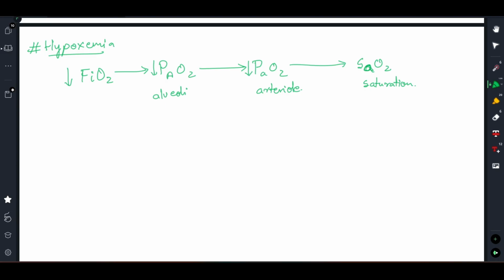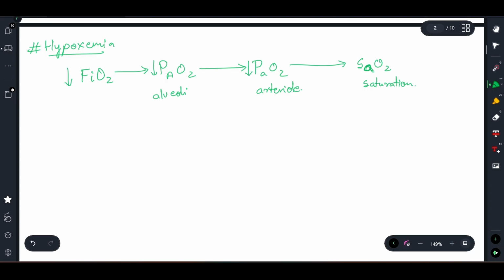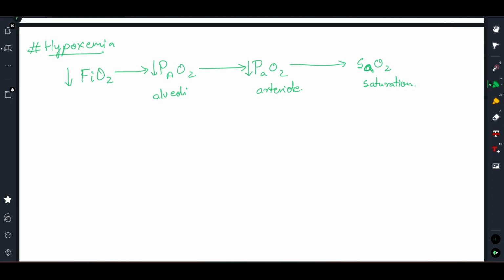So coming to the first case, right, where hypoxemia might occur, is if you are present at high altitude, right?